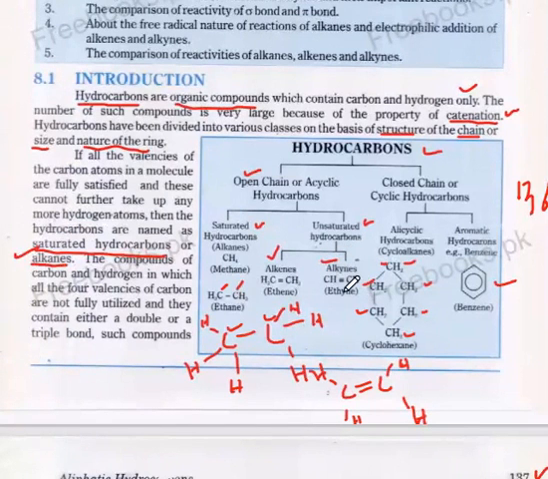And this one is the example of alkynes. In alkynes, there is a triple bond between two carbon atoms. I can write here carbon, triple bond, carbon, and hydrogen.